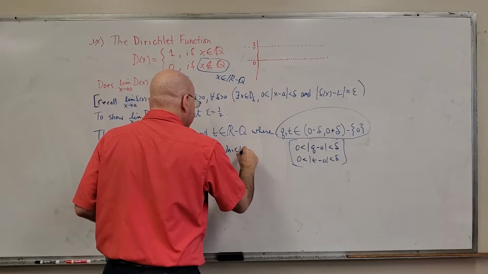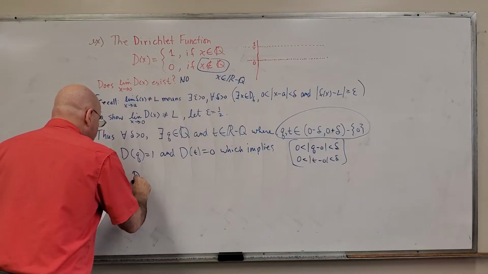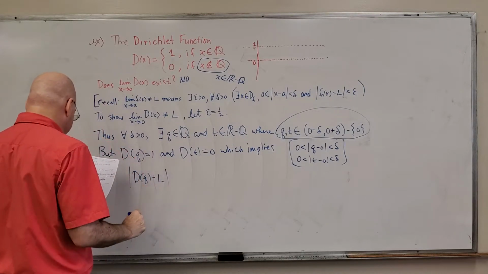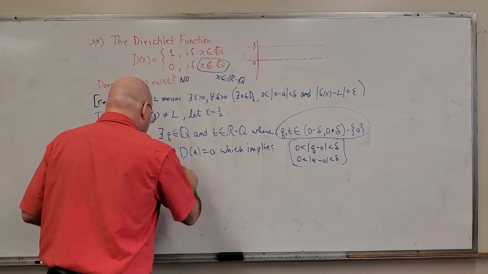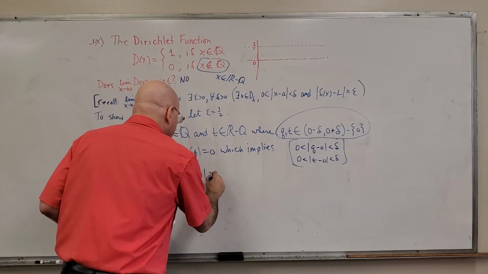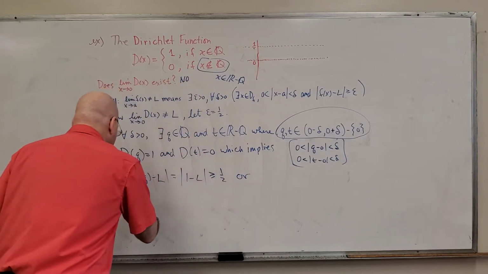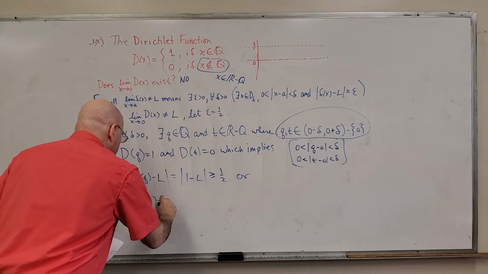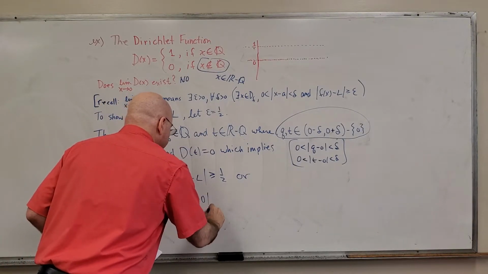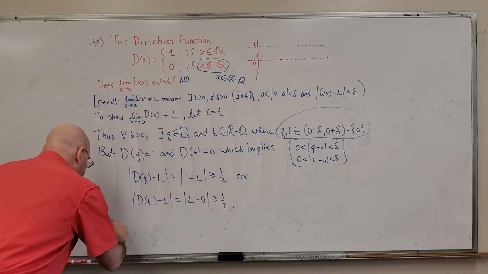Which implies that |D of q minus L|, which is equal to |1 minus L|, the distance between L and 1, is greater than or equal to 1/2, or the other one is. And that's |L minus 0|, which is greater than or equal to 1/2. And the limit does not exist.